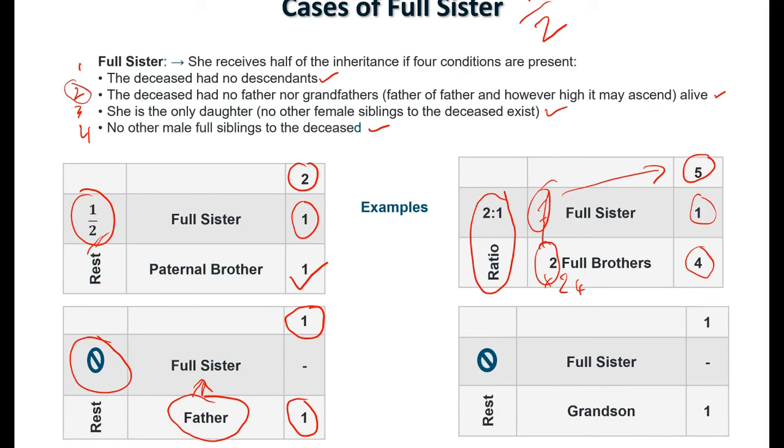Full sister and a grandson. In this occasion, she hasn't met condition number 1, as the deceased person has a descendant, and your descendants have more priority than your siblings. Your siblings can be looked after by your father.